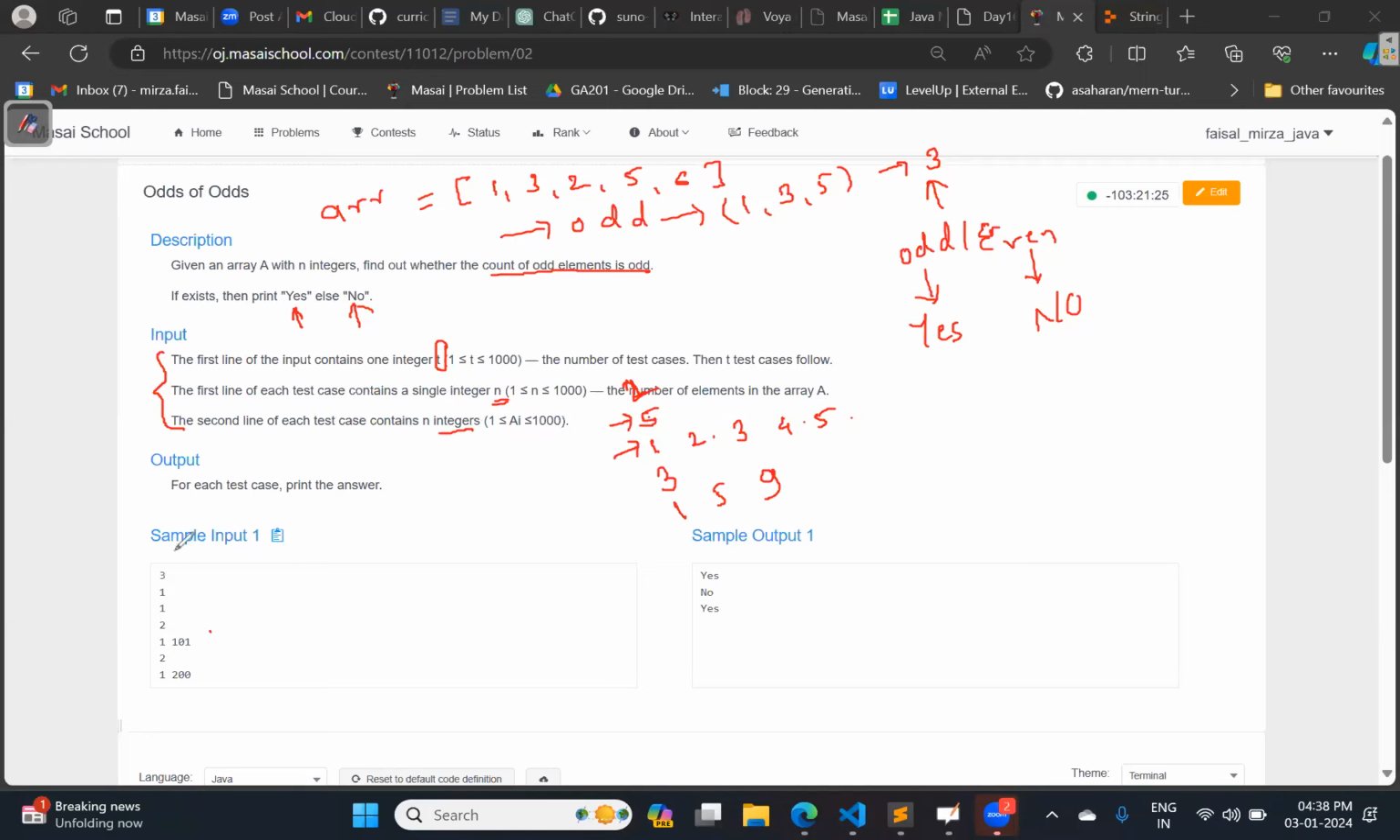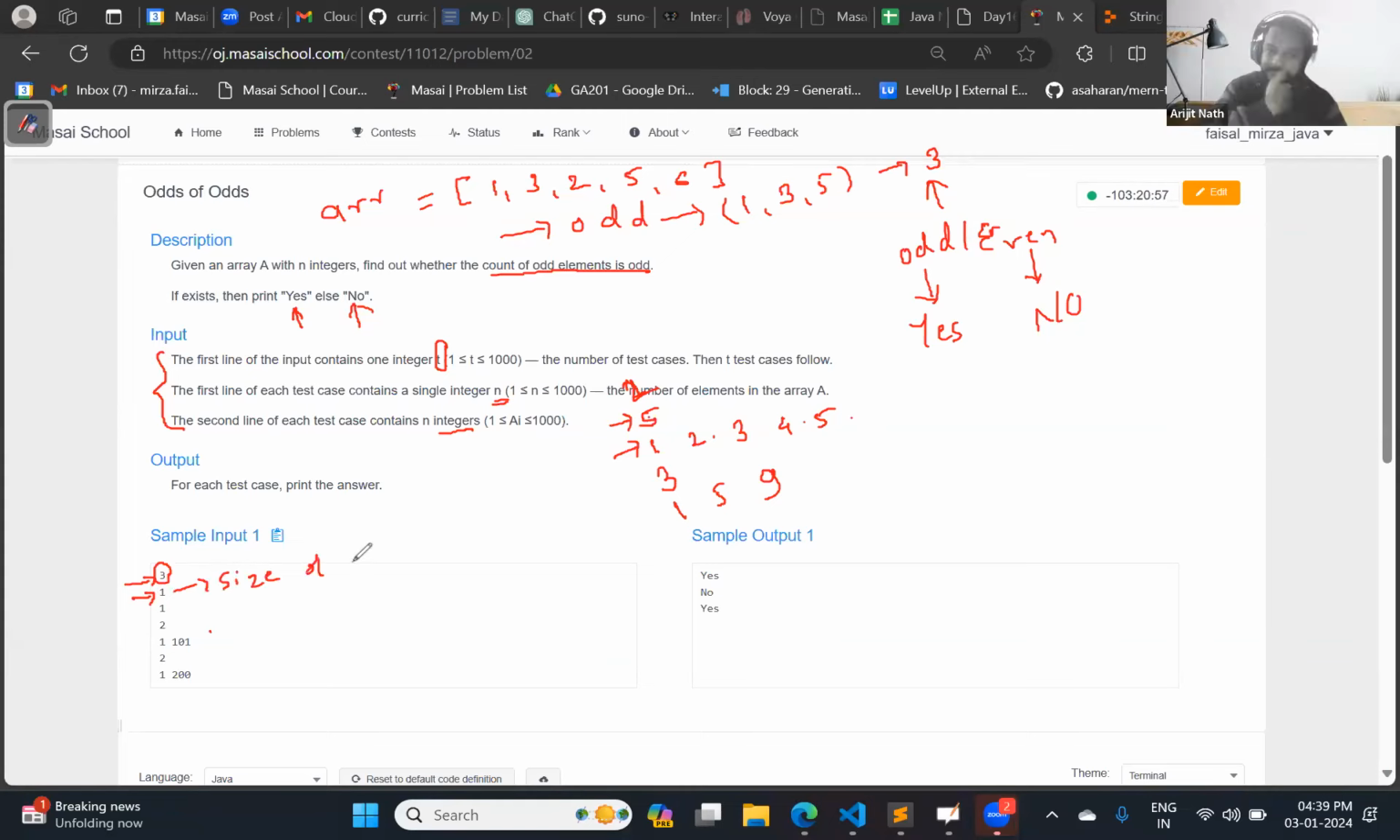So will you tell me how many test cases are there in this sample input? Okay, Arijit, tell me how many test cases are there in the sample input? Three, sir. It's 3. Right. First number signifies that there will be 3 test cases. What will be the first line after that? The number of integers, sir. No, it is the size of array. Yes. Size of array.